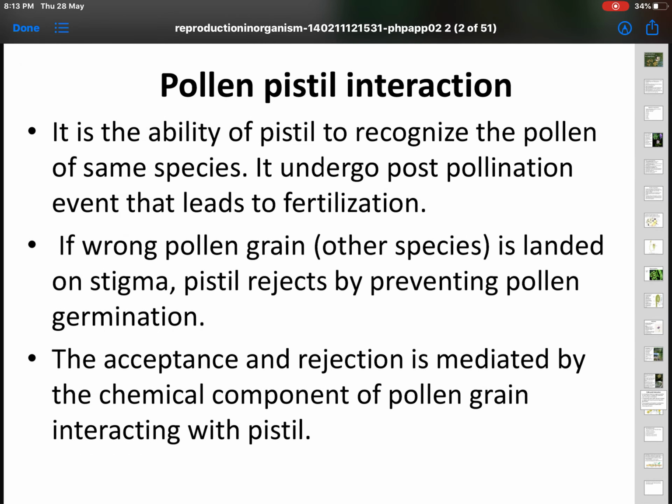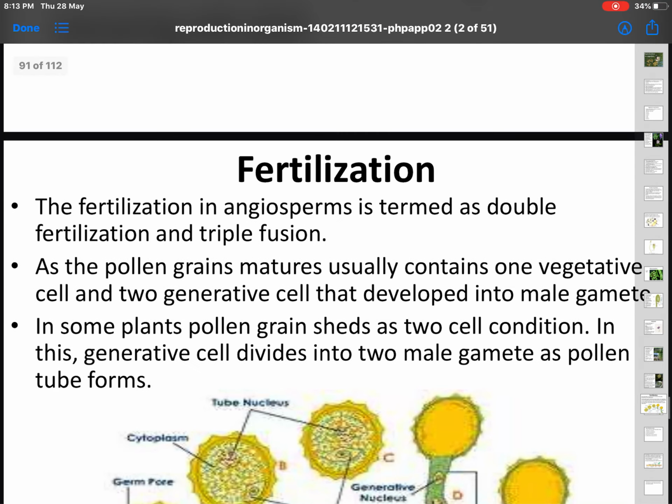Now we study an all-important interaction called pollen-pistil interaction. It is the ability of the pistil to recognize the pollen of the same species. It undergoes post-pollination events that lead to fertilization. If a wrong pollen grain, meaning one from another species, lands on the stigma, the pistil rejects it by preventing pollen germination. So the pistil will not entertain the pollen grain to release a pollen tube. The acceptance and rejection is mediated by the chemical components of the pollen grain interacting with the pistil.